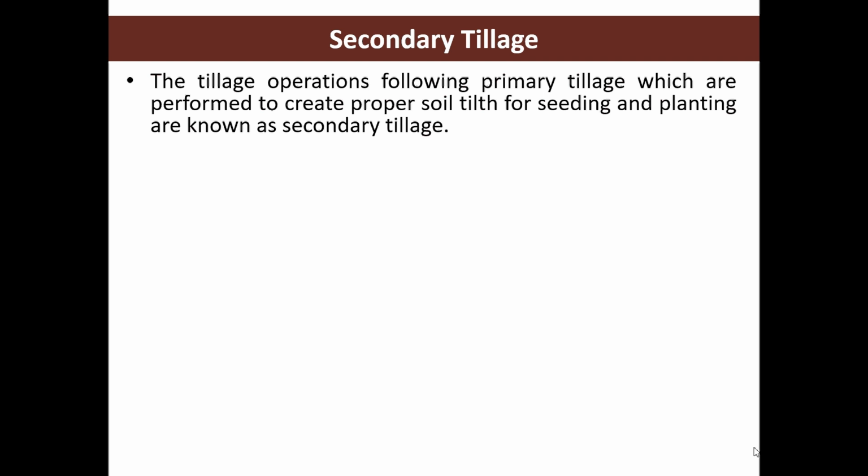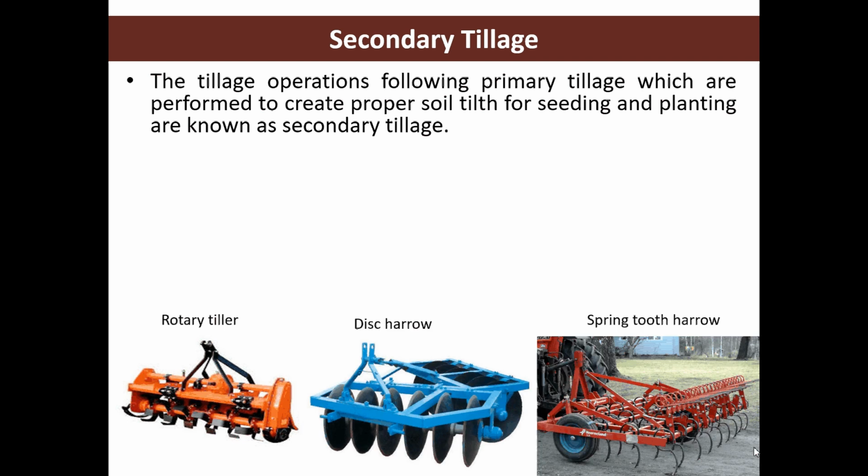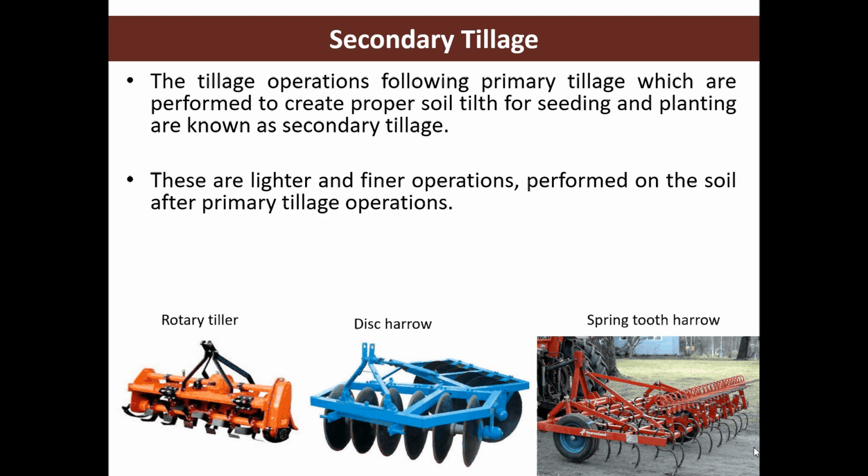Secondary tillage. This is the tillage operation following the primary tillage, मतलब primary tillage के बाद जो भी soil manipulation operations होंगे, they are considered as secondary tillage, which are performed to create proper soil tilth for seeding and planting. The implements which are used for secondary tillage are rotary tiller, disc harrows, spring tooth harrows.